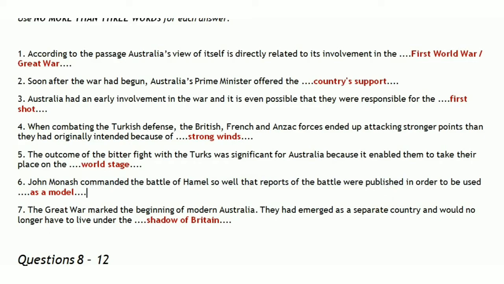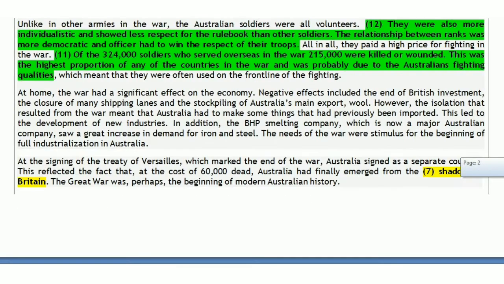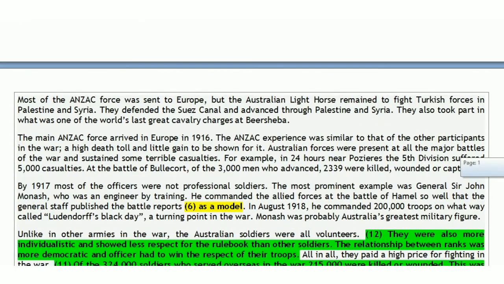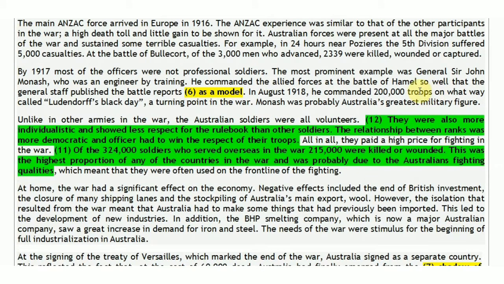So let's take a look at the location of the sixth question. Here it is. The most prominent example was Sir John Monash, who was an engineer by training. He commanded the Allied forces at the Battle of Hamel, like it was told in the question.